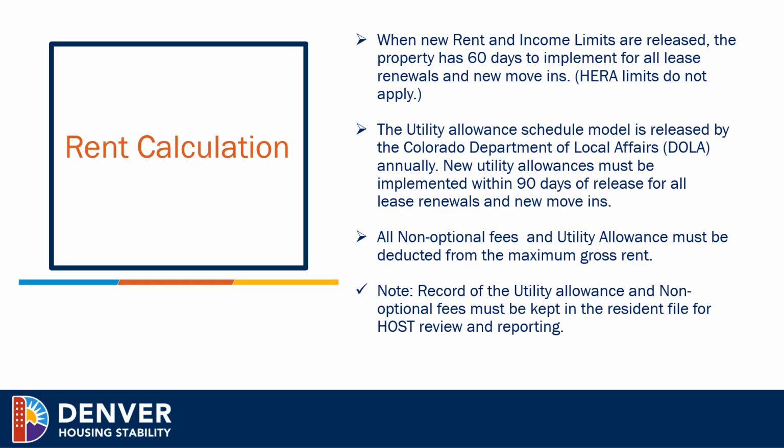When calculating new rents, it is important that new rent and income limits are released. The property has 60 days to implement the new rents and income limits for all lease renewals and new move-ins. HERA limits do not apply here. The Utility Allowance Schedule Model is released by the Colorado Department of Local Affairs, or DOLA, annually. New utility allowances must be implemented within 90 days of their release for all lease renewals and new move-ins.